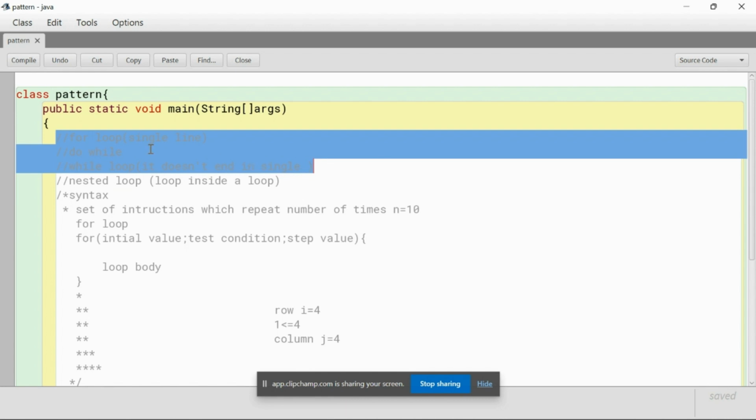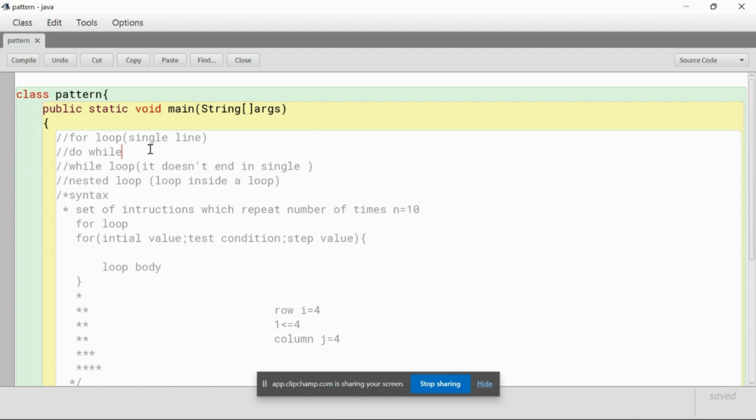Likewise, I am selecting the for loop for my pattern program. The while loop takes so many steps, and for patterns I find the for loop easier and better than the others. So I'll go with the for loop for pattern programs. If you want, we can do do-while and while too, it is not that hard.